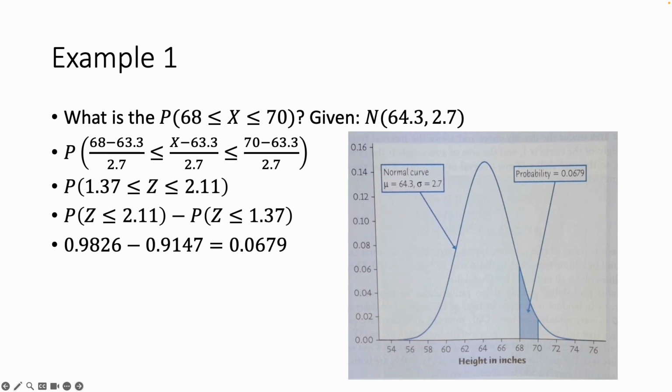It's the idea of the probability of an individual being between 68 inches tall and 70 inches tall, given a normal curve, and that's what the end of that first sentence means, the normal curve, where the mean is 64.3 and the standard deviation is 2.7. So we start off with the probability model, and we're going to switch this over to a z-score, or a standard normal, okay? And the idea is that we subtract the mean and we divide by the standard deviation, and we get our z-values. And those z-values correspond on our table.